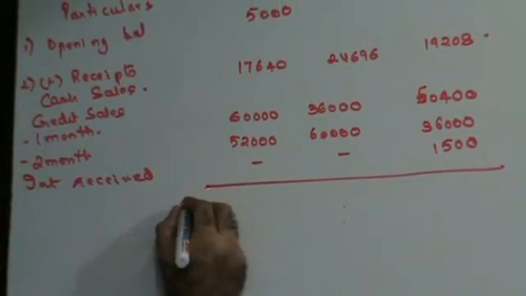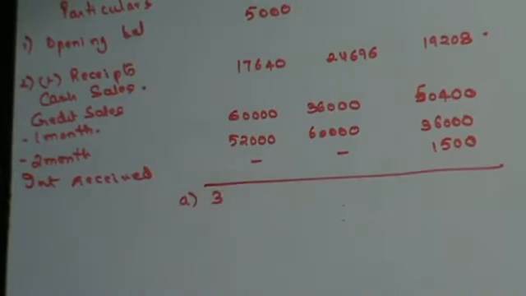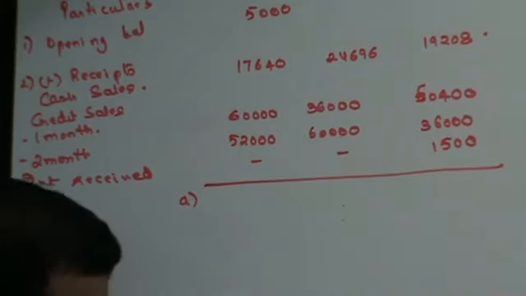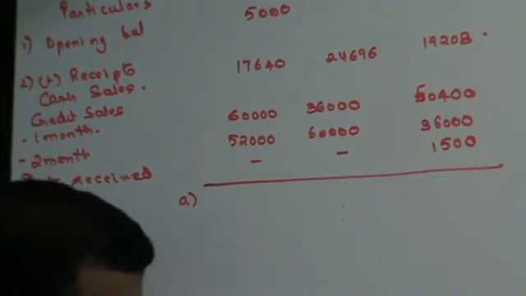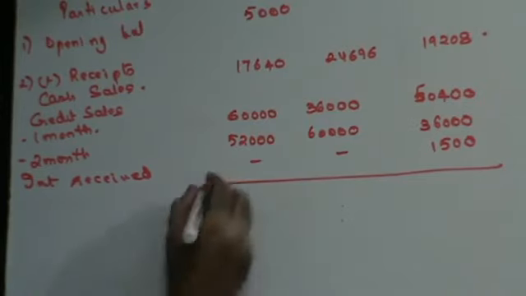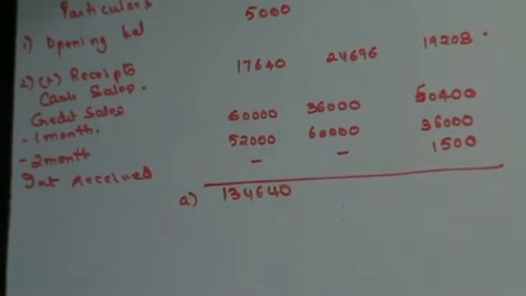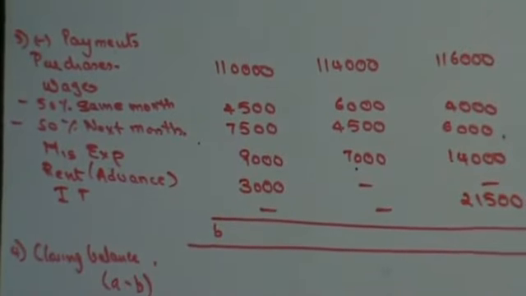80,640. How much? 80,640. 87,840. 1,34,640. Please add those: 110 plus 4,500 plus 7,500 plus 9,000 plus 3,000.